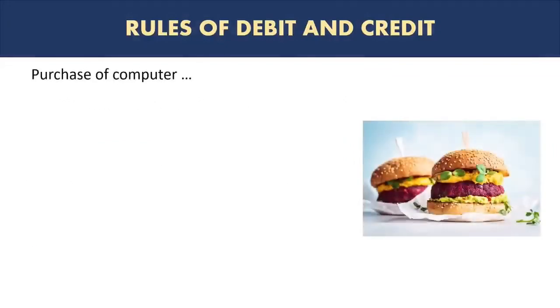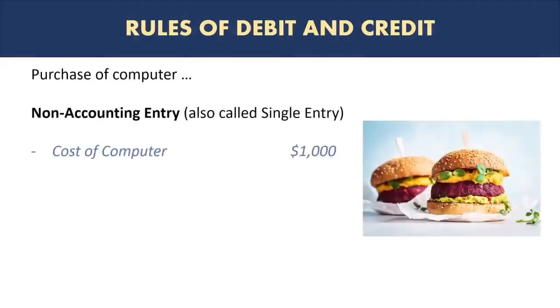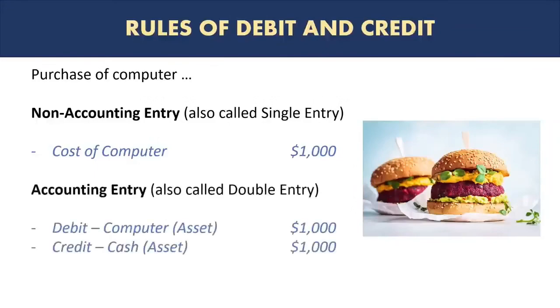The example of the purchase of a computer is very similar. The non-accounting entry is cost of computer, $1,000, and the accounting entry would be debit computer, which is an asset, so you now have an asset physically available in the business. In accounting, we record that separately as an asset, and then credit cash because cash was paid out. So whatever cash the business had at that point, there is a reduction of $1,000, and that is shown through the credit entry.